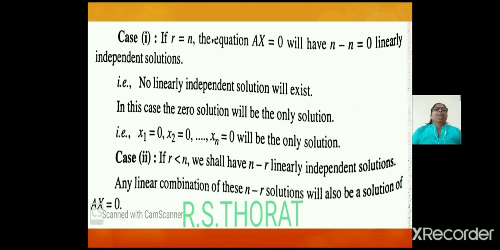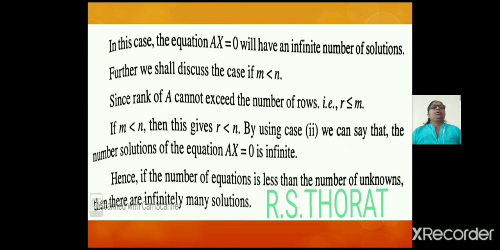Case 2: if r is less than n, we shall have n minus r linearly independent solutions. Any linear combination of these n minus r solutions will also be a solution of AX = 0. In this case, the equation AX = 0 will have an infinite number of solutions.